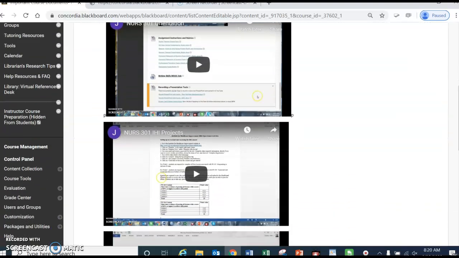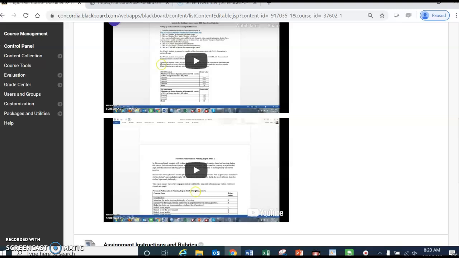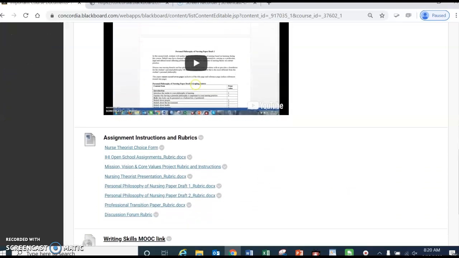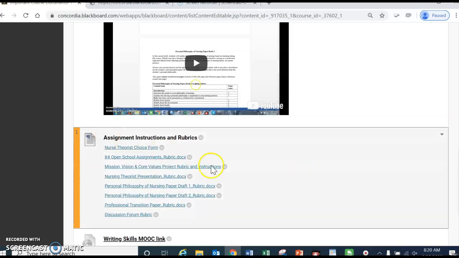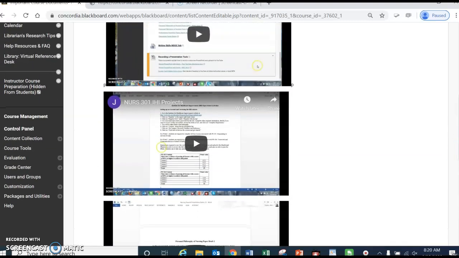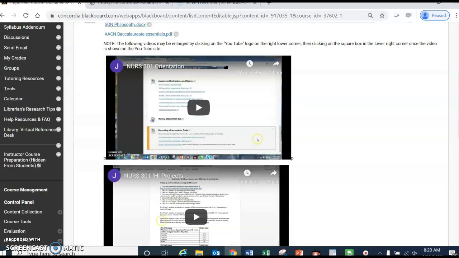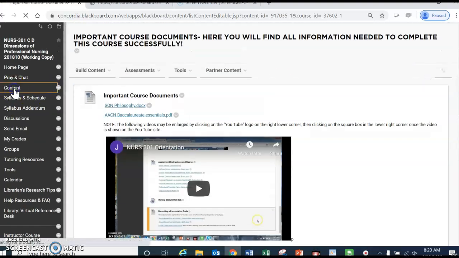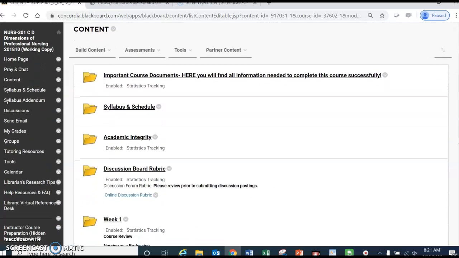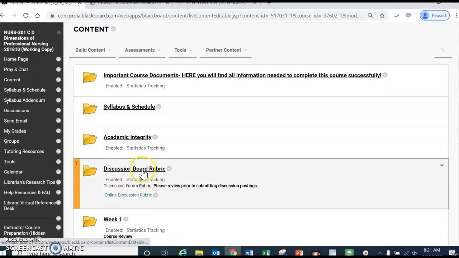Make sure you go through the videos, not just this orientation one, but ones about the projects that are in there as well. And then you'll find all the instructions and rubrics for every single project that you have inside of this course. Another area to be looking at inside the contents page, clicking back to that, you can look through, are rubrics for the discussion forum.